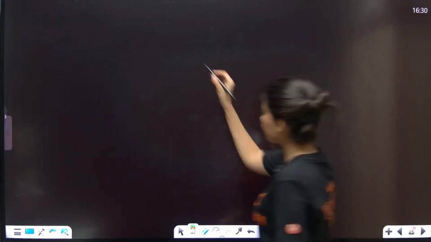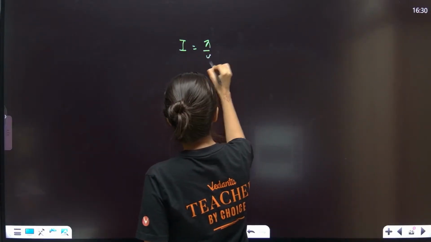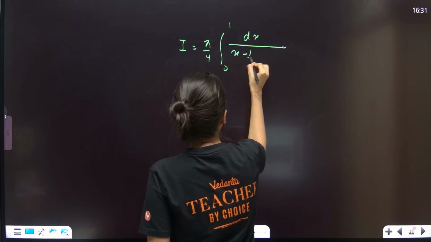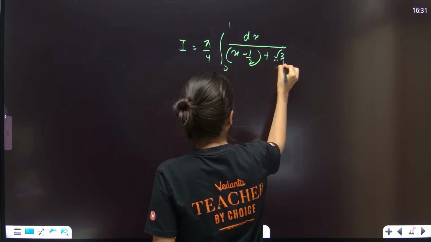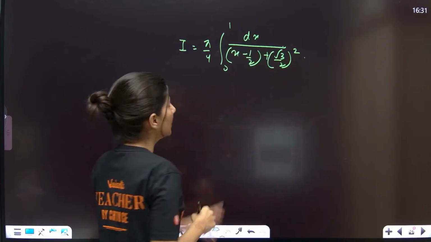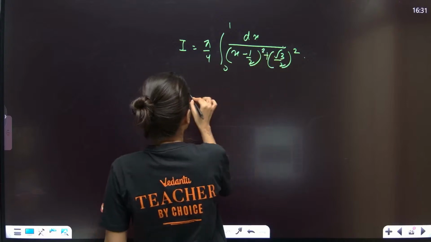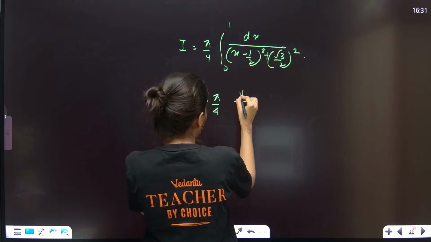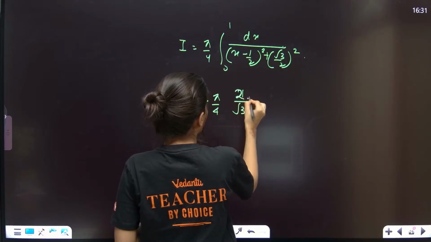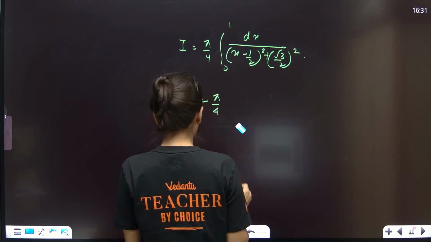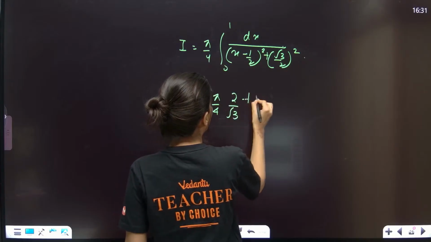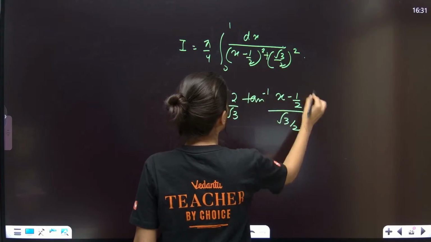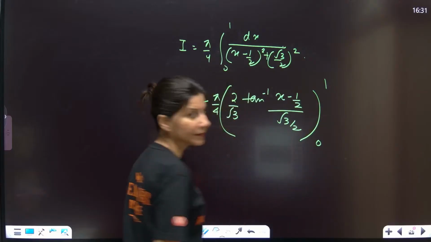So let's do it. I is equal to pi by 4, integral 0 to 1. Now let's write it as (x minus half) whole square plus (root 3 by 2) whole square. Let's make it a perfect square. So I is equal to pi by 4 times 1 upon a, where a is root 3 by 2, so this is 2 by root 3, tan inverse of (x minus half) upon root 3 by 2. And now the upper and lower limits are 0 and 1.